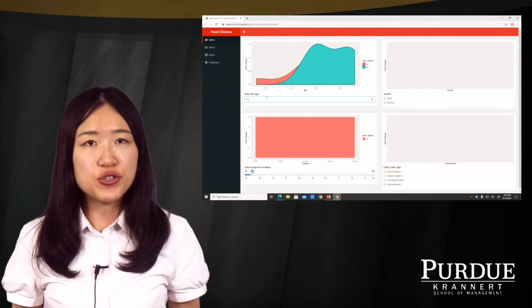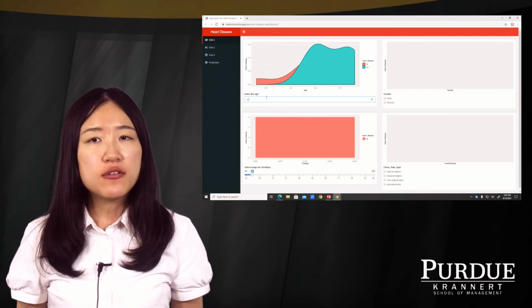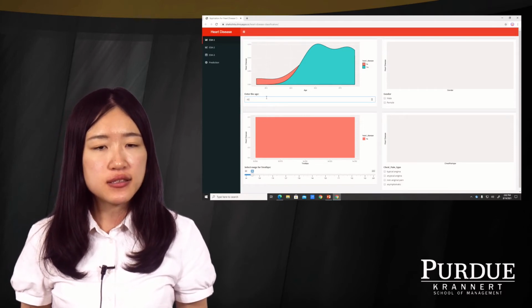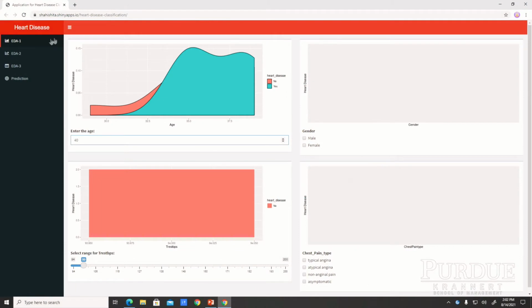Now, let's demonstrate our Shiny app. There are 2 parts. The first part is descriptive analysis. The second part is predictive analysis. In our descriptive analysis, there are lots of charts. This chart represents age, so we can type any age that we want to try. Now we have 40, and if I try 100, we can see the relationship. People who are 50 to 70 years old have a higher chance of getting heart disease.